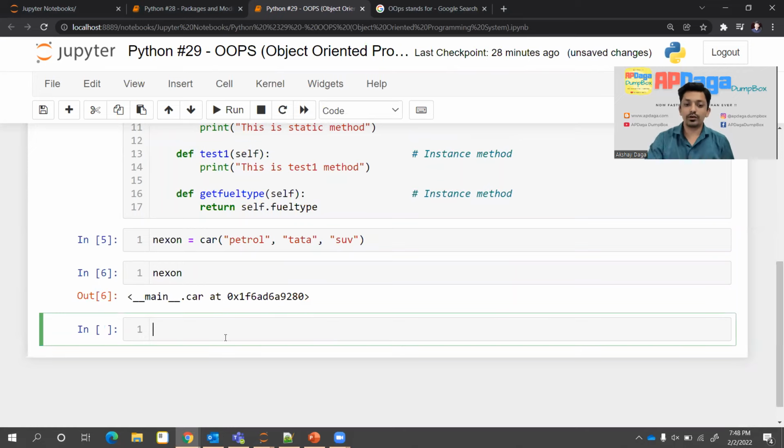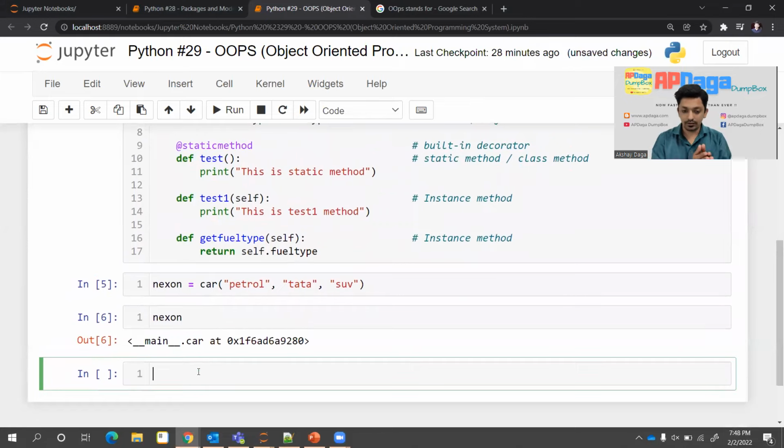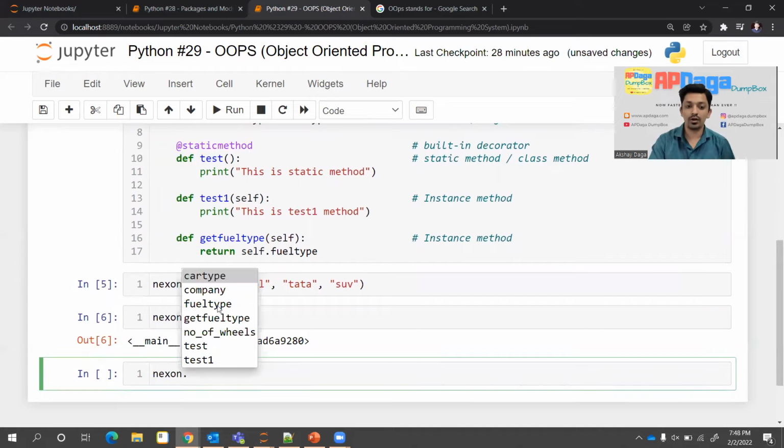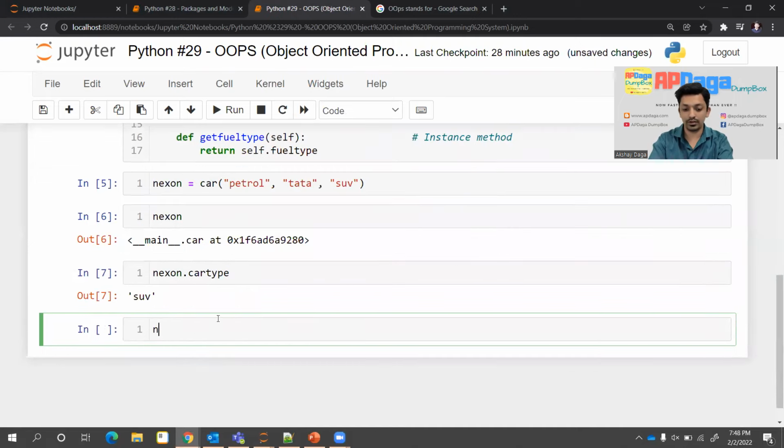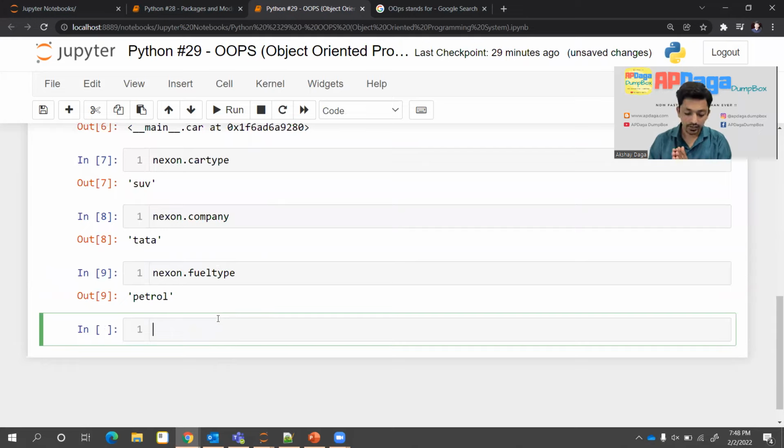Now if I want to fetch each variable value using this object, I can do that. If I write Nexon and put dot and press tab, you will see all these things I can get from this object. The first one will be car type. Car type is SUV. Then Nexon dot company. Company is Tata. Nexon dot fuel type is petrol. These are the 3 instance variable values which we have passed while creating the object.